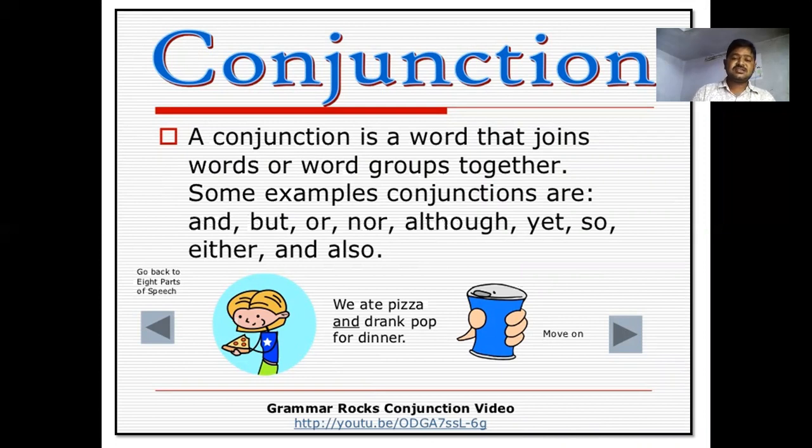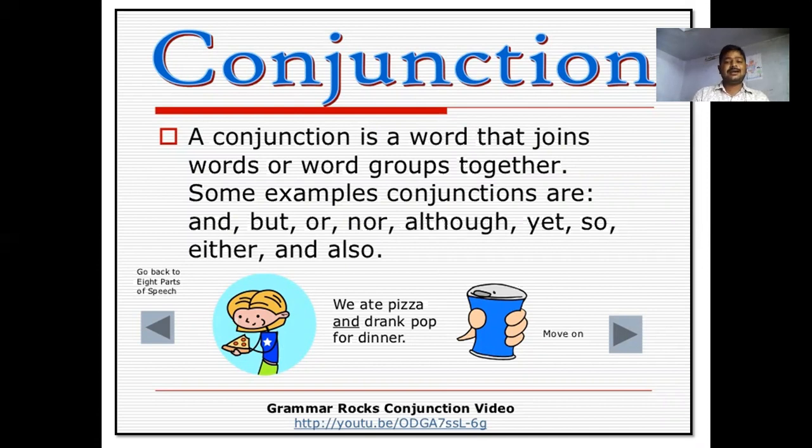Some examples of conjunctions are and, but, or, nor, although, yet, so, either, and also.